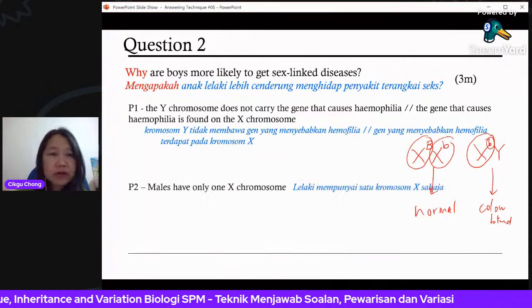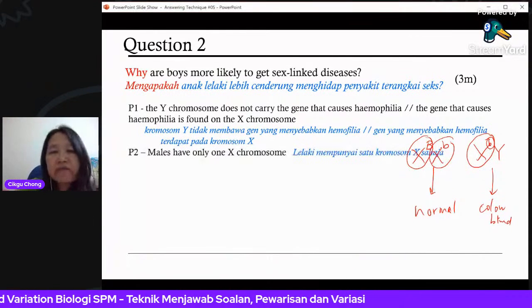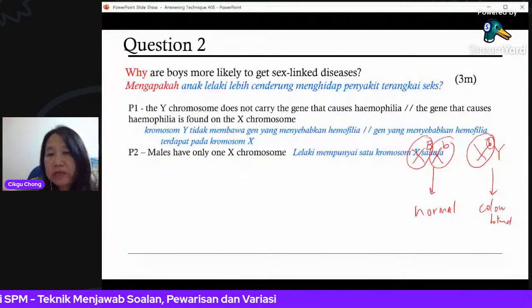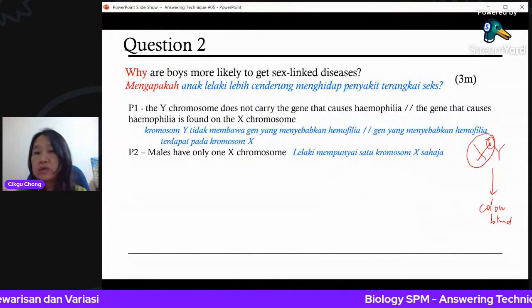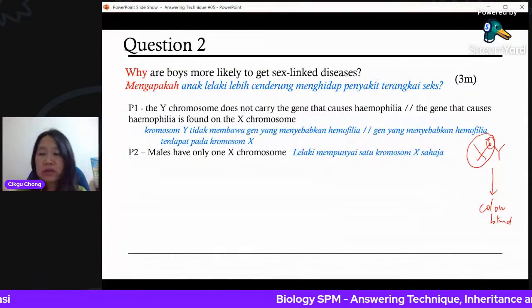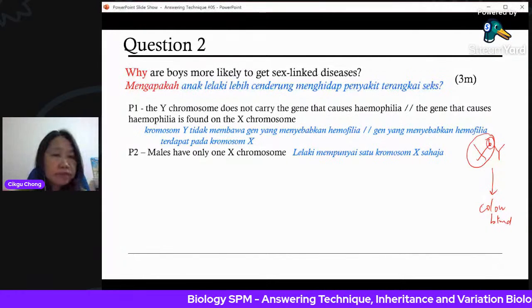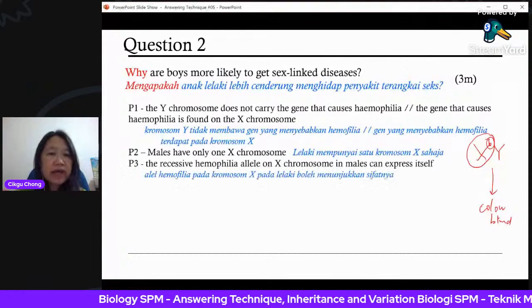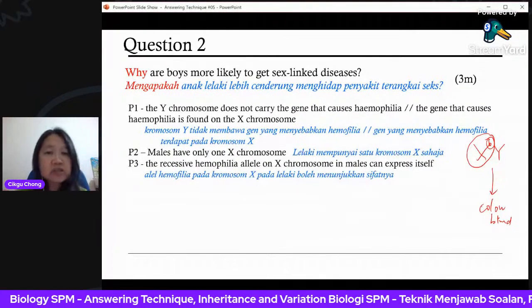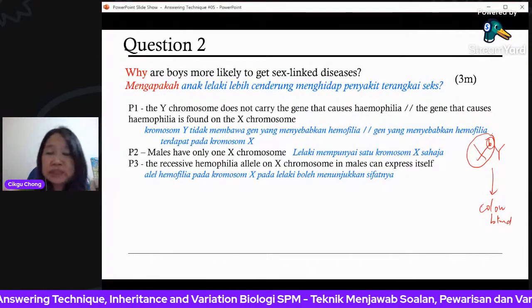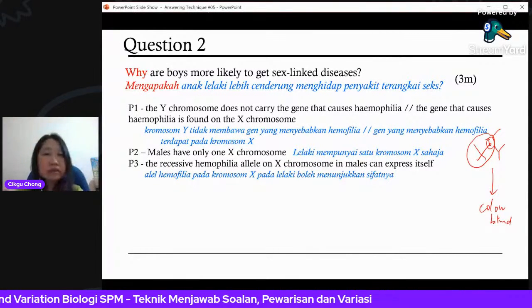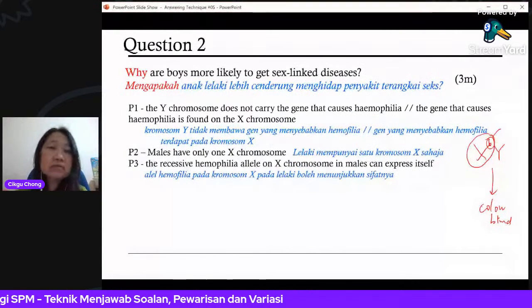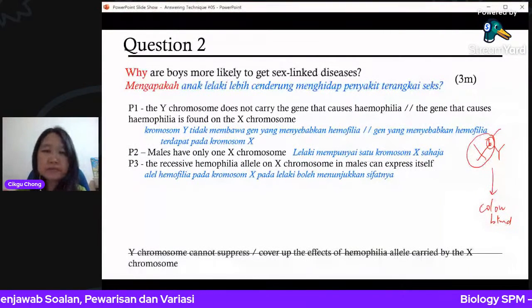Second point, males only have one X chromosome. You do not need two X chromosomes to form the male. You only have one. So the recessive allele, a hemophilia allele on the X chromosome in males, can express itself. If you only have one, it already will show. It can express itself, that means it shows the trait. It shows the color blindness or hemophilia.